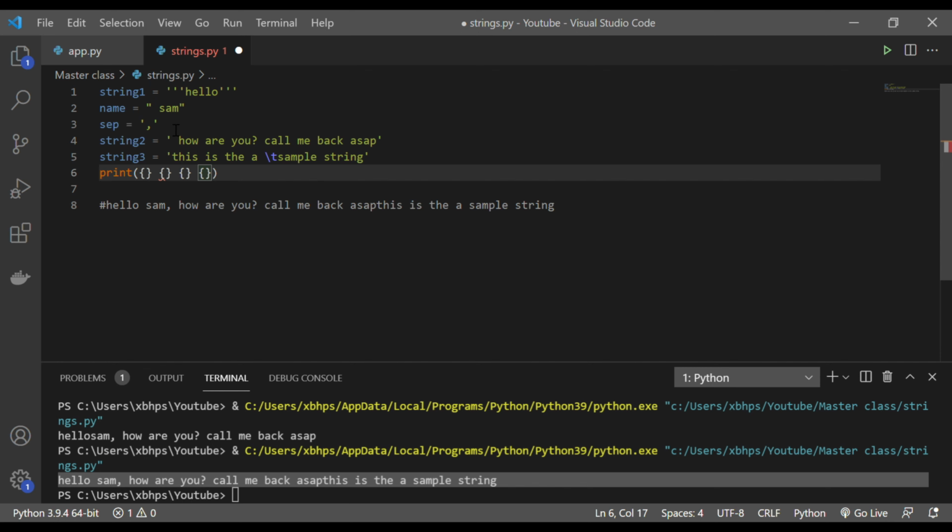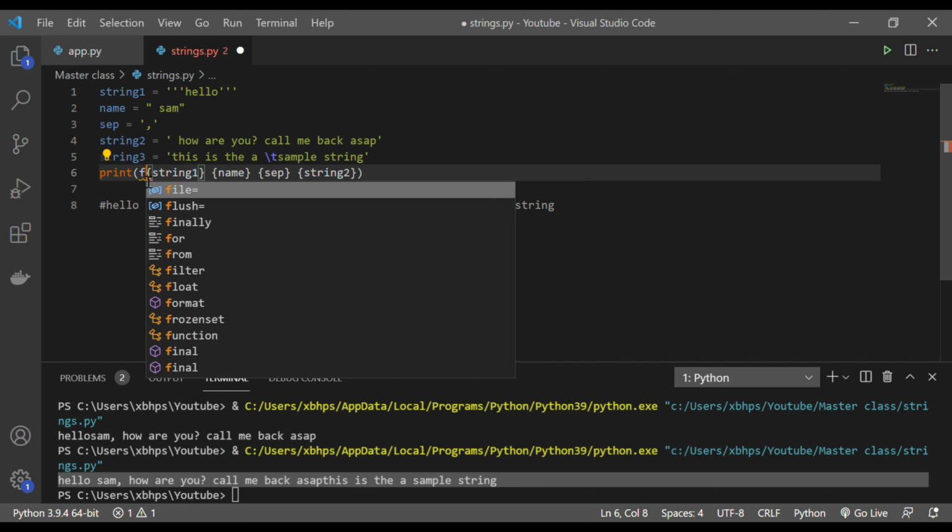In the first one a string goes, in the second one the next, and the last one is the separator. So I have this here, and if I print this, let me use what we have to use.